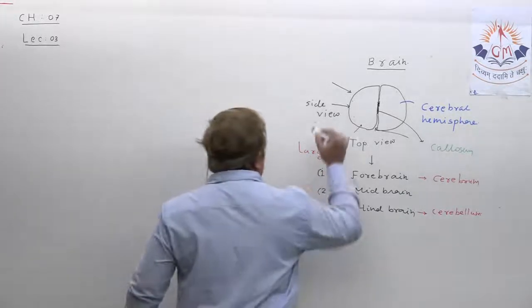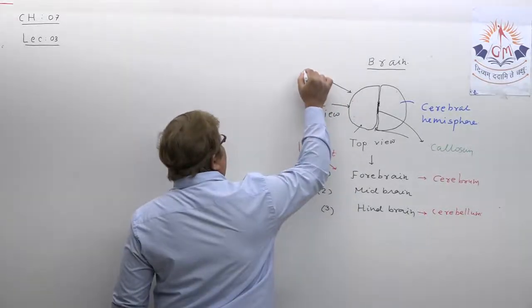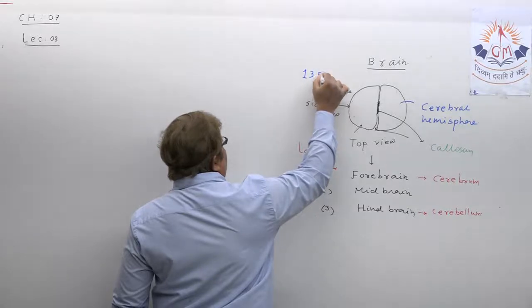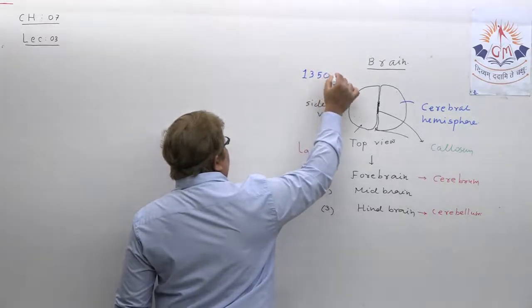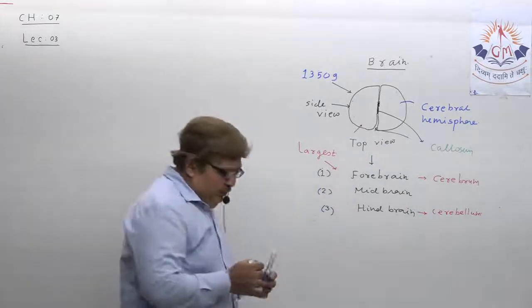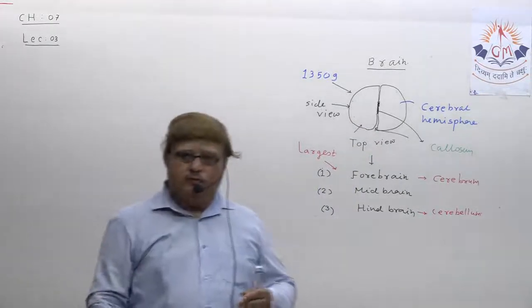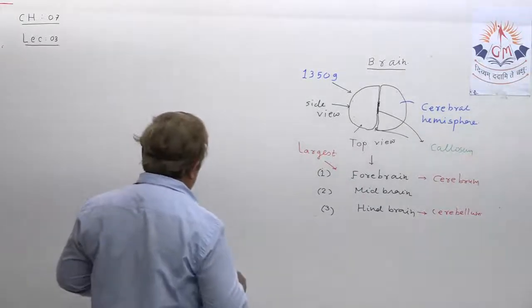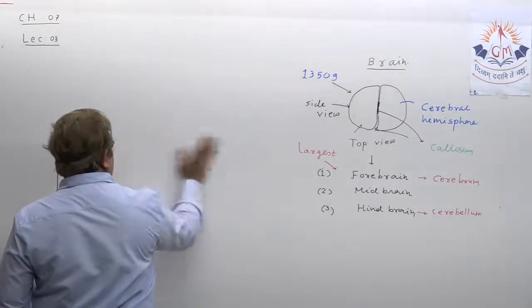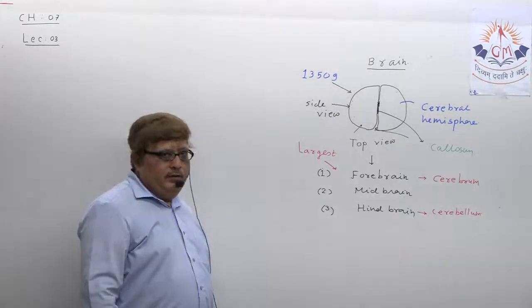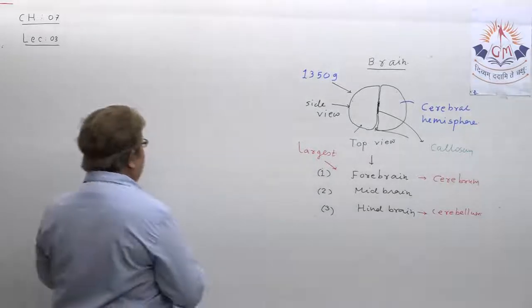The weight of the brain for a normal adult human being is approximately 1350 gram. Understand? Now let us try to draw the structure of the human brain and try to understand it. Okay, chalo.